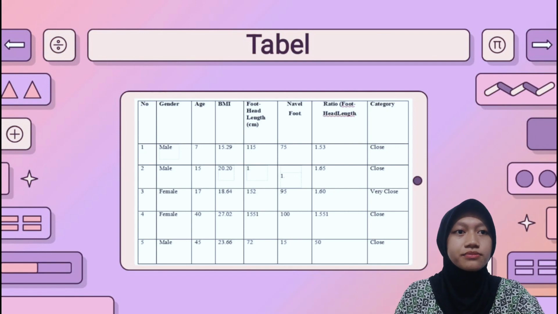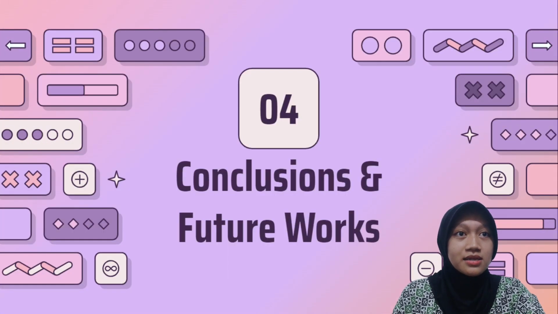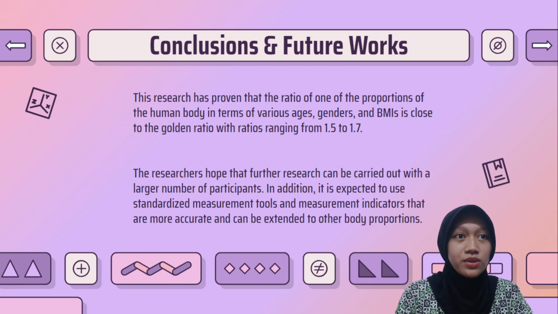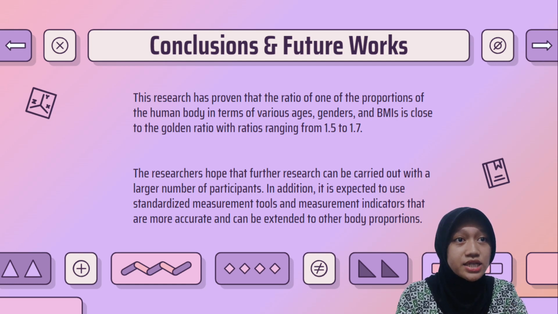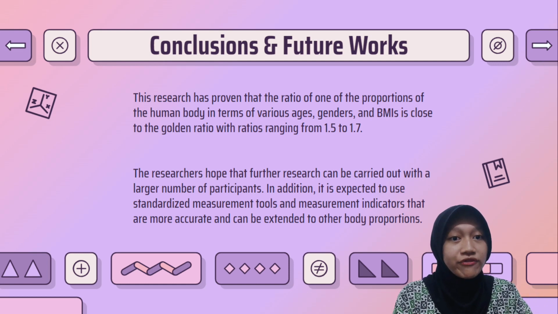The last one is conclusion and future work. Human body proportion varies greatly between individuals. Even humans who have the golden ratio may be very rare. However, this study has shown that this ratio is one of the proportions of the human body, with ratios ranging from 1.5 to 1.6.